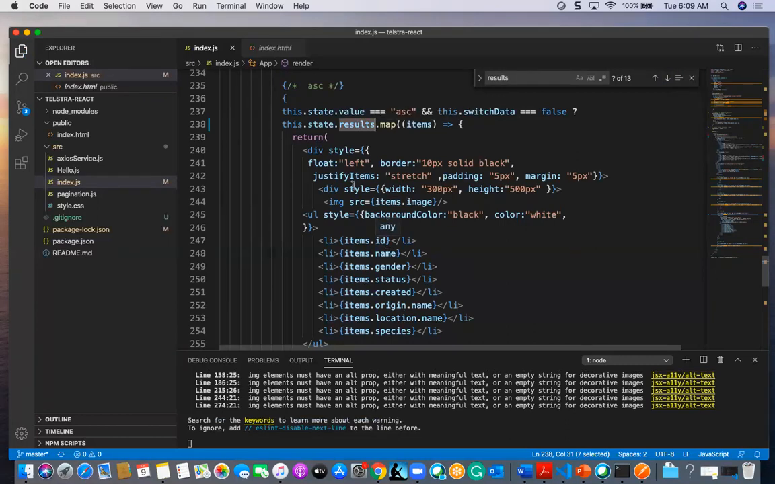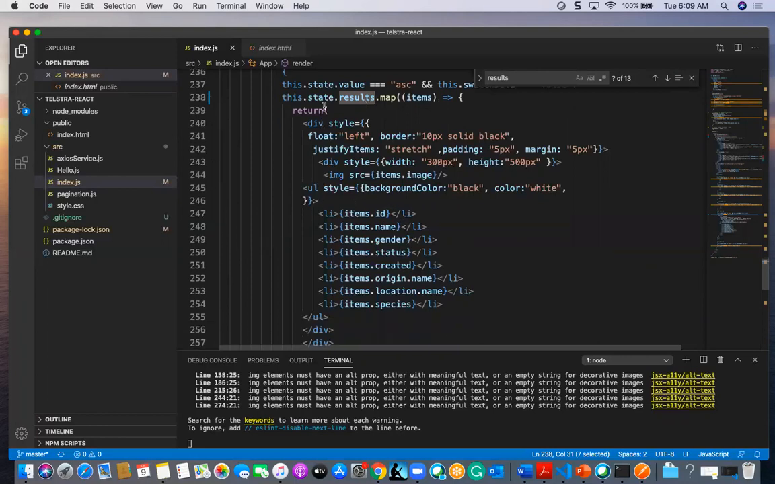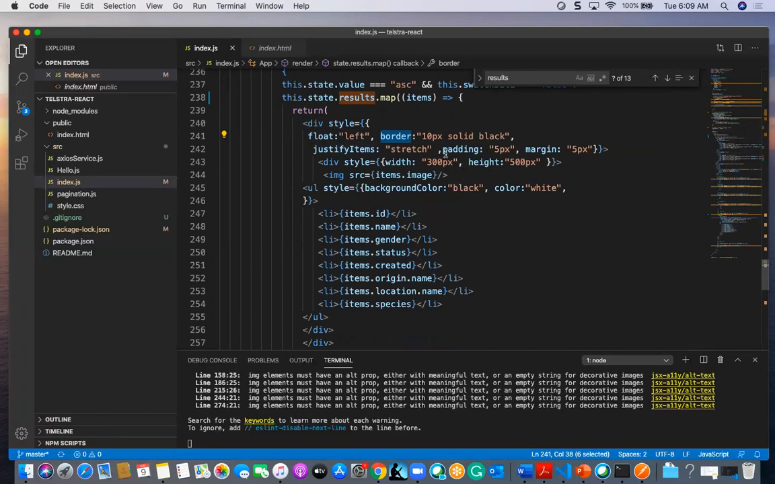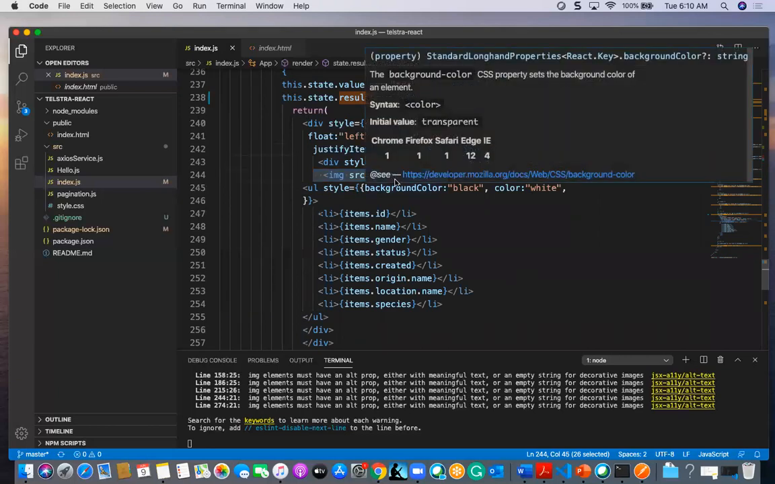that data I am going to display in the form of an unordered list. In this I have taken one div. In this div I have made it float left, and a border, justify items, padding, and also a margin. These details I have given, and there is one more div inside it. I have given a width and height for that div, and whatever the image is there, I have used image dot items dot image.